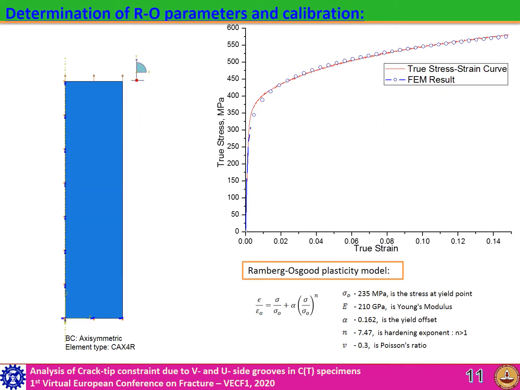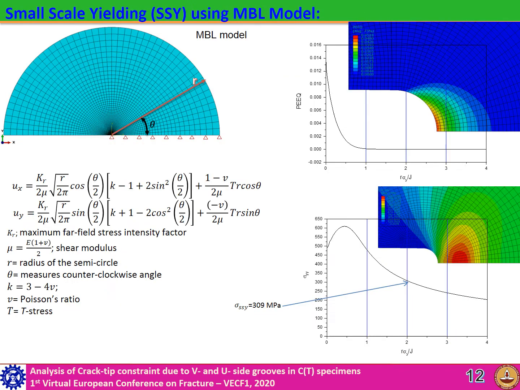The Ramberg-Osgood plasticity model is used in this work. RO parameters alpha and n are determined from the true stress, true strain plot and are calibrated using Abaqus FEM analysis. Young's modulus 210 GPa and Poisson's ratio 0.3 are taken for the FEM study. To contain the plastic zone within the elastic zone, a ratio of R by Rp greater than 10 is used in this modified boundary layer model.